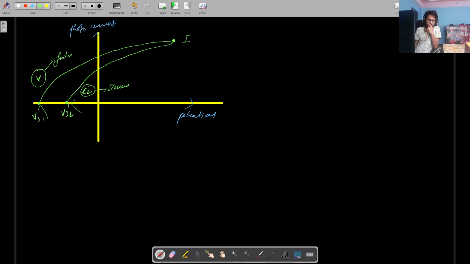Okay, so photocurrent depends on intensity. That is one thing. Stopping potential does not depend on intensity, right? Stopping potential only depends upon the frequency of the light source. Okay, this is there. Then what next do we need to study?